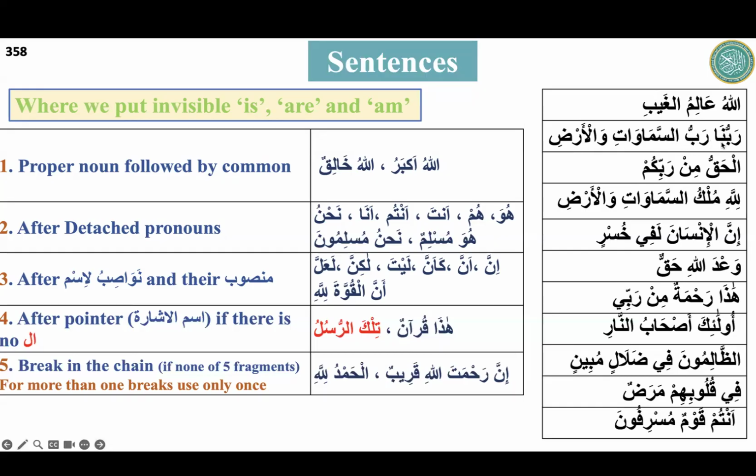So is there any relation between Rabbuna and Rabb? No, it is starting from here. So we have to put "is" here. So how will you translate it, please? Our Lord is the Lord of the skies and the earth. Okay, that's it. So we have to finish it here.